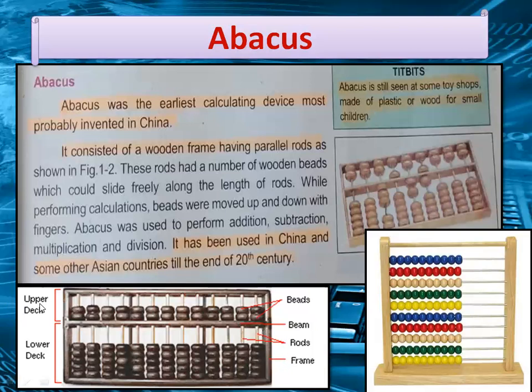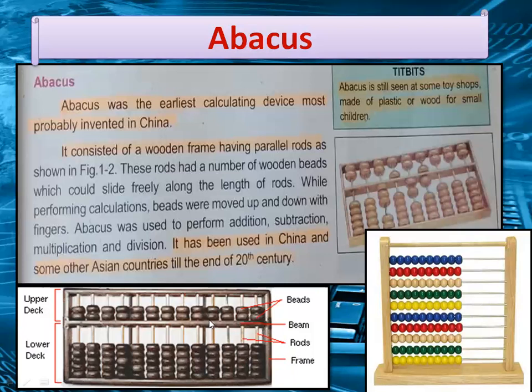Here we have an upper deck, here we have a lower deck, and this is a wooden frame. In the wooden frame, we have rods, and on the rods we have the beads. These beads can move up and down, left and right, to calculate the number.